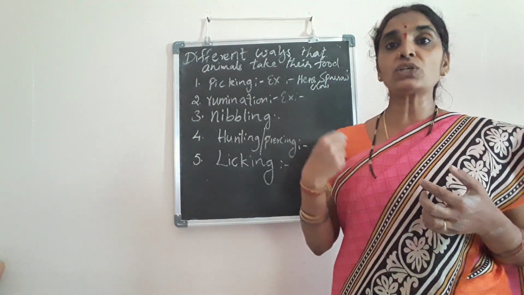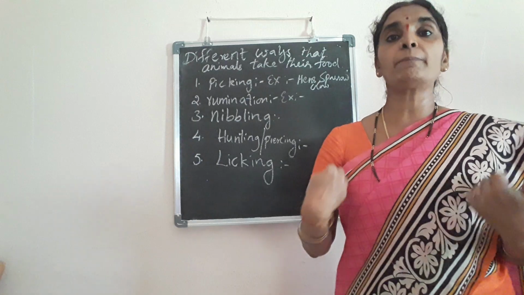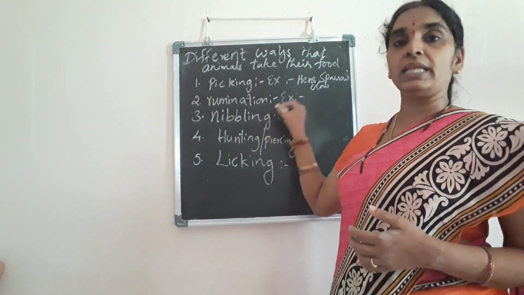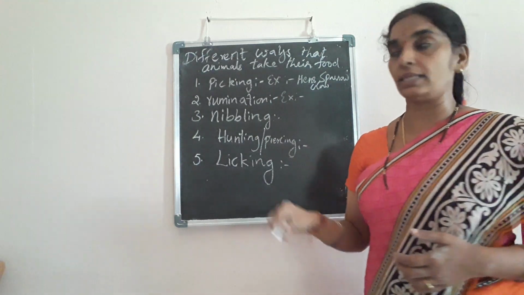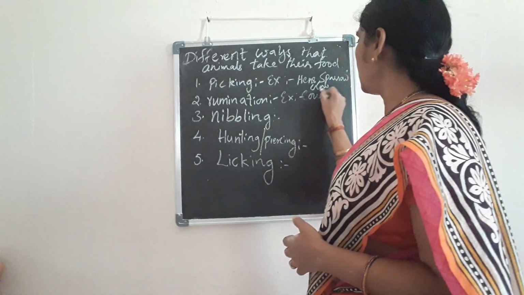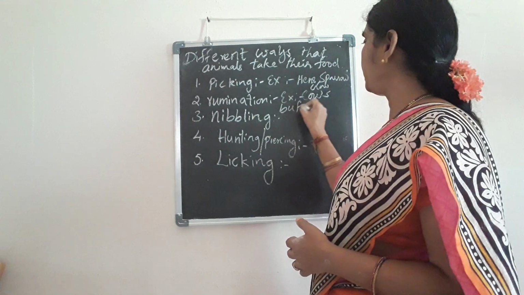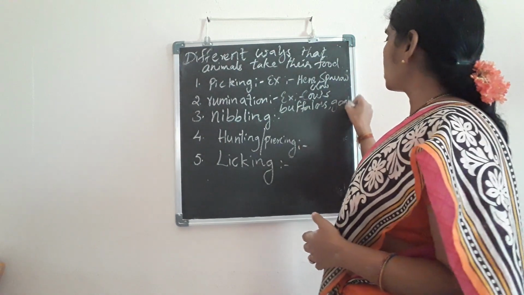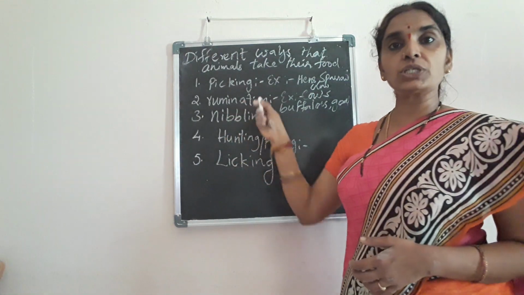So this process of chewing the food by bringing back the food from the stomach again is called rumination. This is mostly seen in animals such as cows, buffaloes, goat, sheep, camels. These are the animals in which you can see the rumination process.